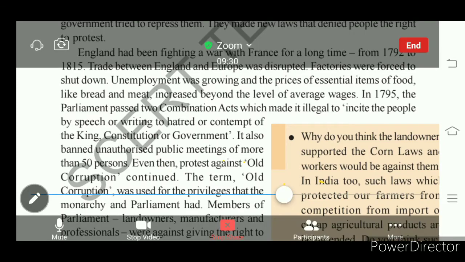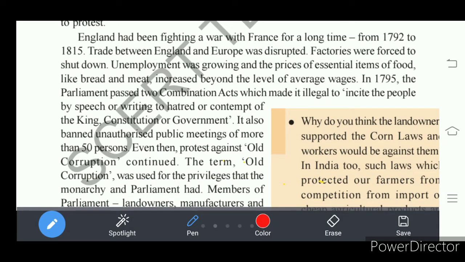This act also banned conducting public meetings, right? People were not allowed to conduct public meetings of more than 50 people. Below 50 were allowed. So if any meeting of more than 50 was going on, that was illegal. So that is also banned by the Two Combination Acts.